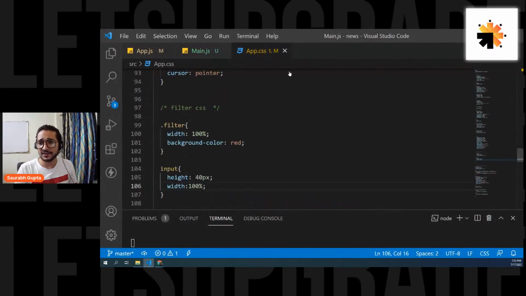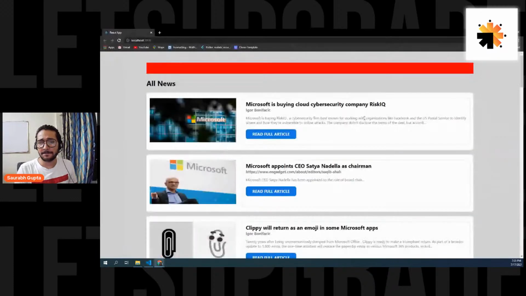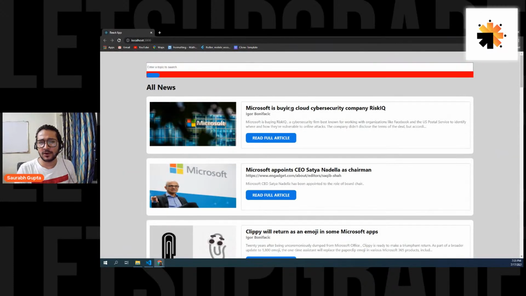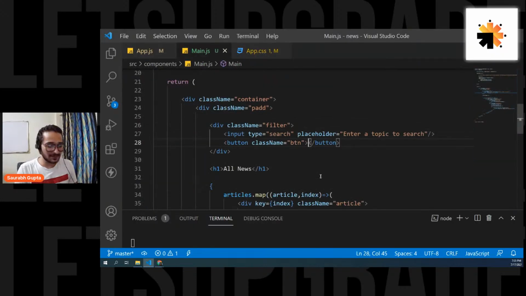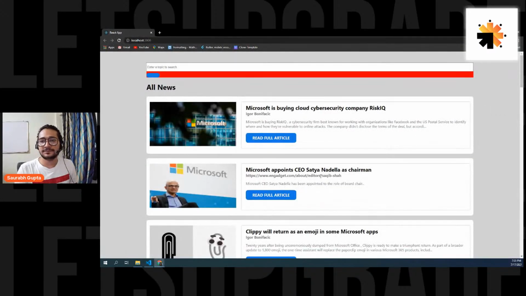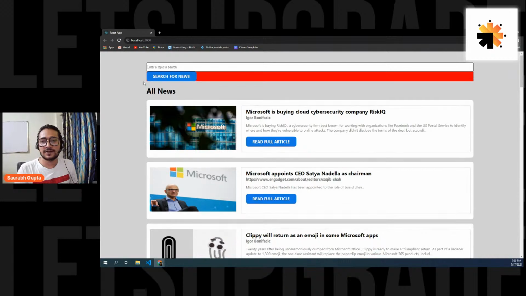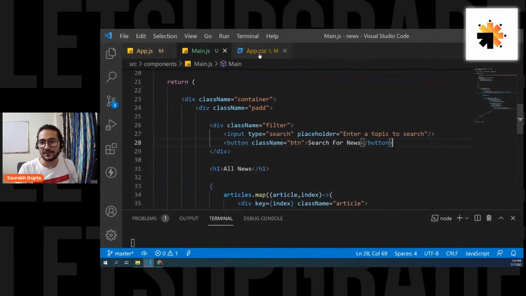And let's also save the CSS page. There we go. Enter topic search, and a really bad looking button because we don't have any text on it. Let's put some text on it. Search for news. And here we go. Perfect. Let's add some gaps and all the stuff. So let's do that as well.